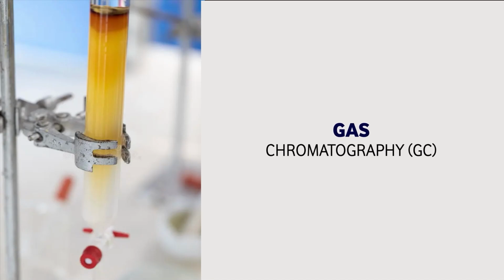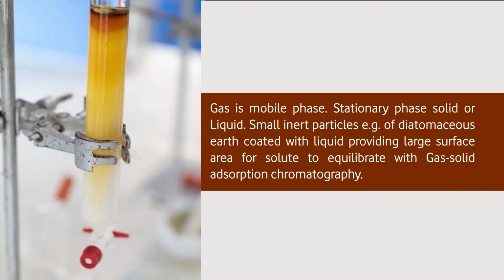Gas chromatography we will take. We have talked about the chromatography basics. We'll talk about the instruments now. Now this is the gas chromatograph we are talking about. In the gas chromatograph, the mobile phase is gas. The stationary phase is generally solid or liquid.